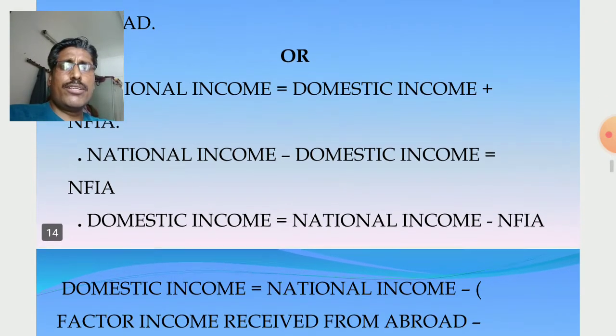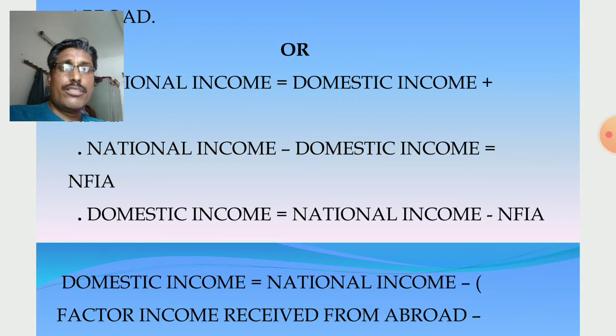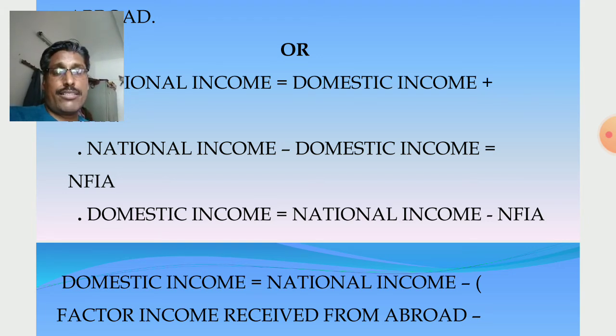Another most important one: the difference between national income and domestic income is NFIA. So national income minus domestic income is NFIA. Just the reverse: when we calculate domestic income, with national income and NFIA given, NFIA is subtracted. In the previous case, domestic to national, NFIA was added, but national to domestic, NFIA is subtracted.